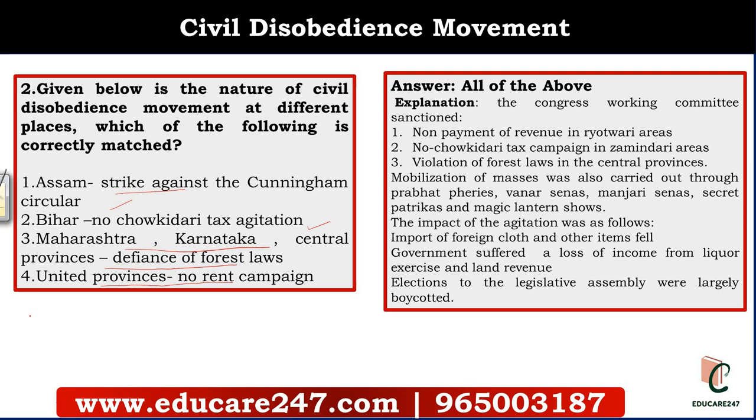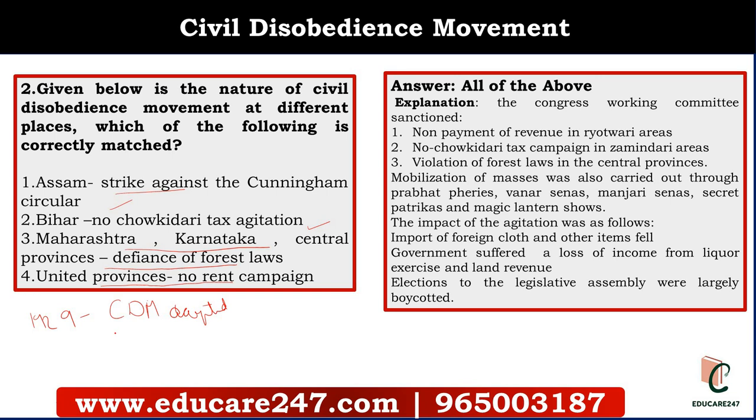So in 1929 you saw that the civil disobedience movement was accepted. So this civil disobedience movement took various forms in different parts of the subcontinent.